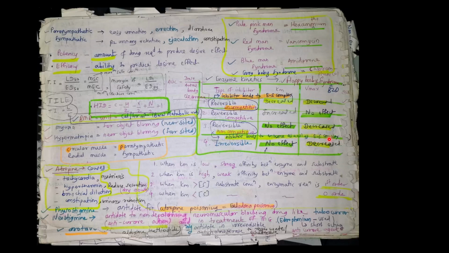So there should be a difference: non-competitive and irreversible are the same, meaning no effect, decrease. First is Km and second is Vmax. In uncompetitive both decrease, and in competitive Km increases and Vmax has no effect. Then when Km is low, there is strong affinity between enzyme and substrate. When Km is high, there is weak affinity between enzyme and substrate. So it should be opposite. When Km is greater than substrate concentration, the enzymatic reaction is first order. And when Km is less than substrate concentration, the enzymatic reaction is zero order.